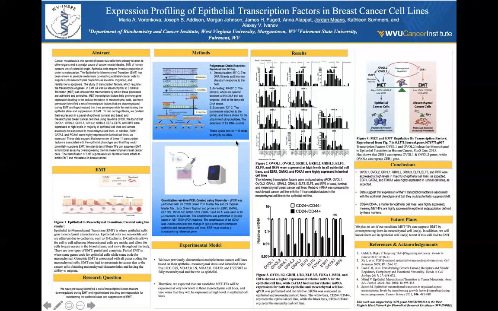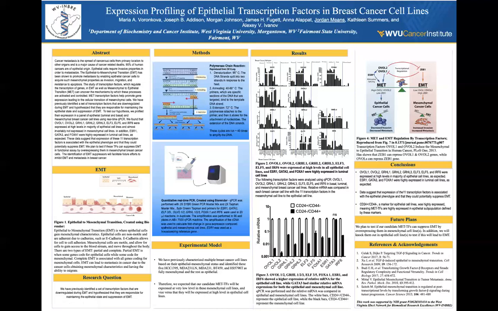And we also found that GATA3, FOXA1, and ESR1 had a high amount of relative mRNA expressed in luminal cell lines, which you can see here at the top. The luminal cell lines have a much higher relative mRNA compared to all the other cell lines.